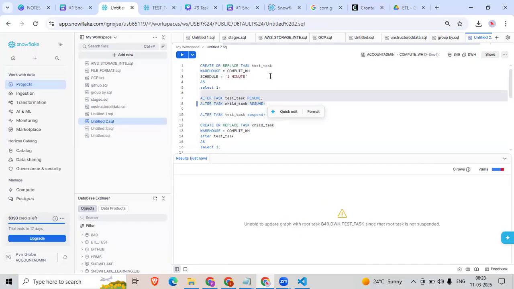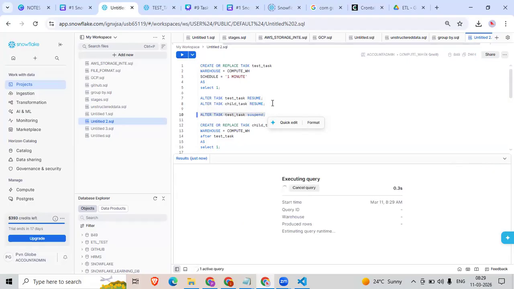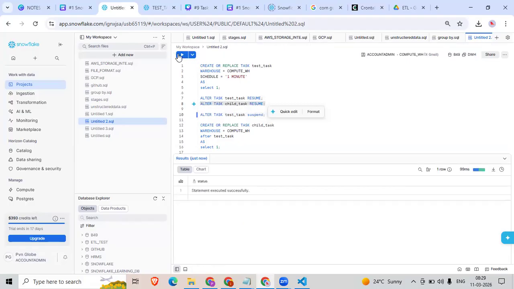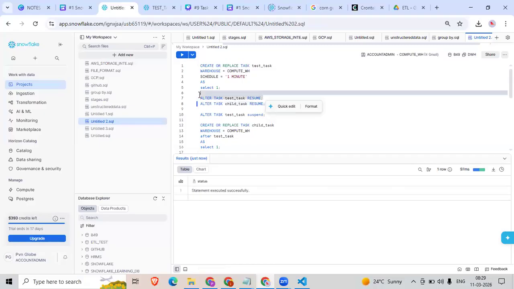Okay, you need to remember. Without starting the child task, the main parent task will not get executed. So first you need to resume the child task, then only you can resume the main task. If not, child task will not get started. Remember this point. I have highlighted few points here. Without resuming the child task, you cannot resume the parent task. So it's a chain operation.